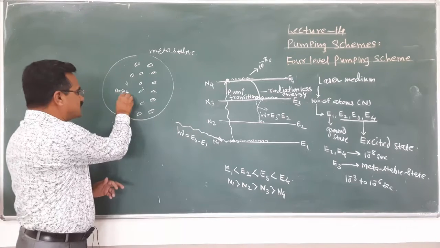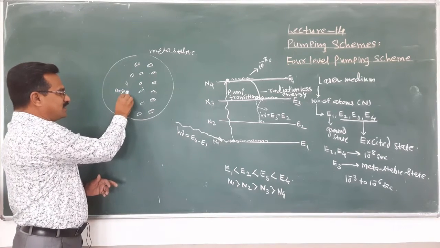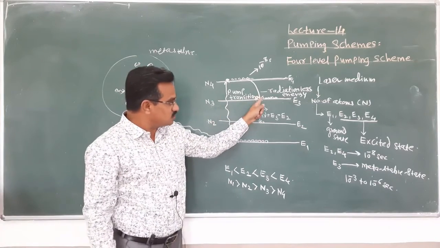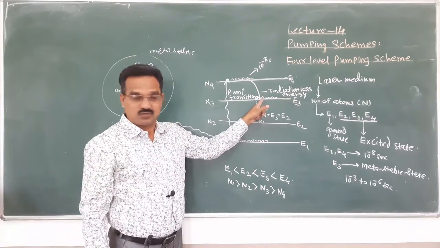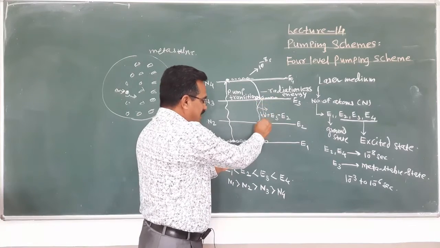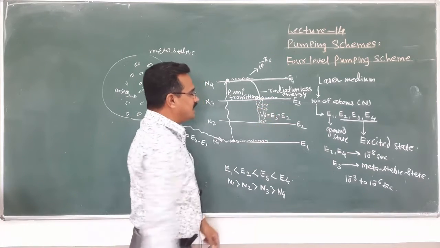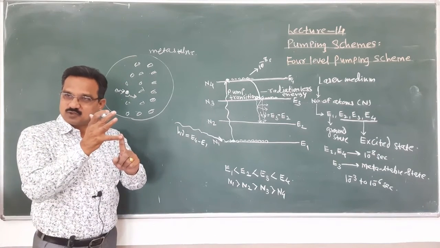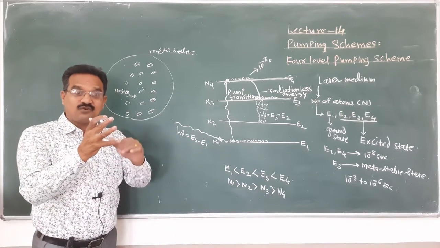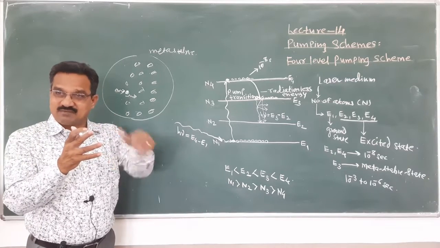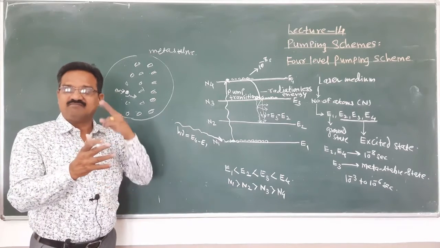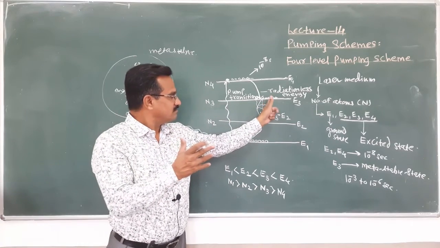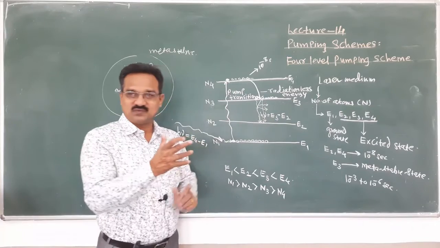Means suppose it forces this atom, and at that time it also emits a photon. Means when it forces this other atom to jump from this to this, at that time it emits a photon. Initially one photon is emitted spontaneously, but that photon interacts with the other atom in the metastable state, and again that atom jumps from the metastable state to E2.